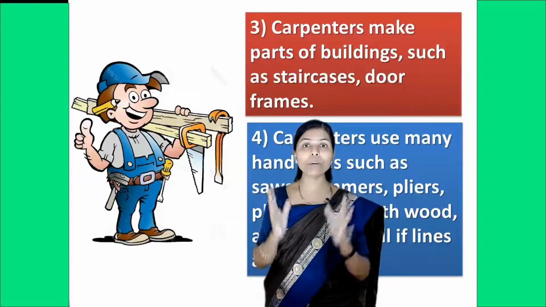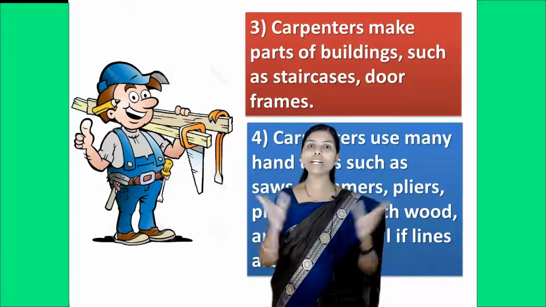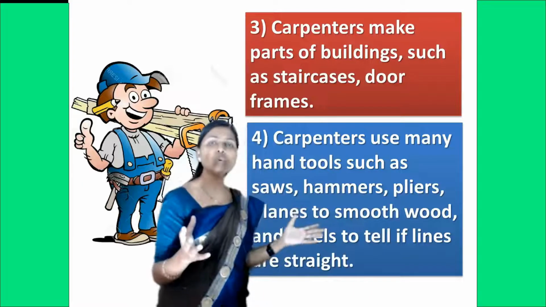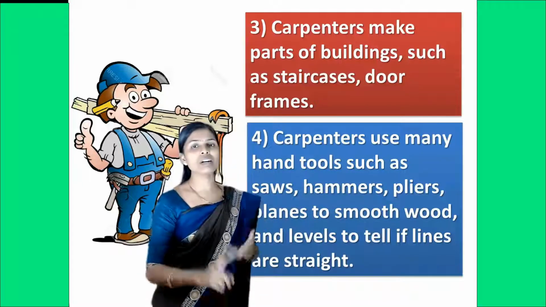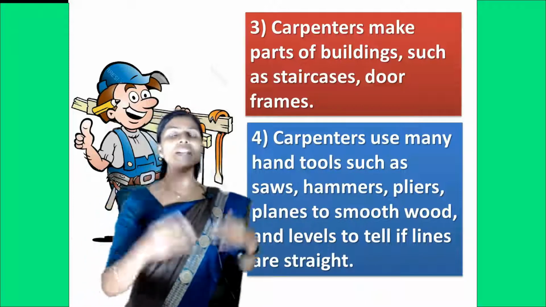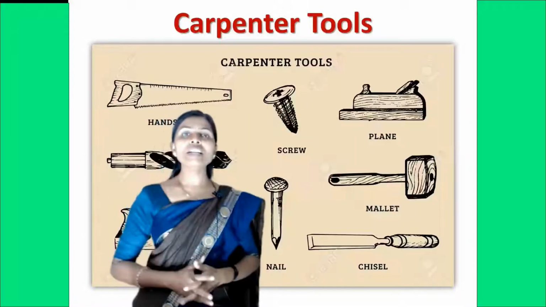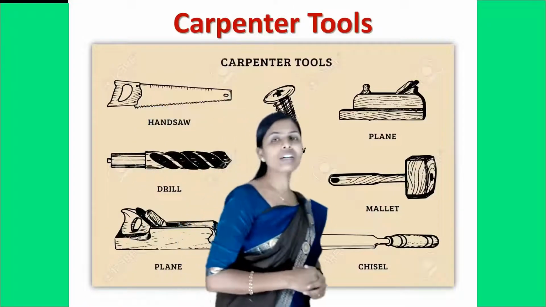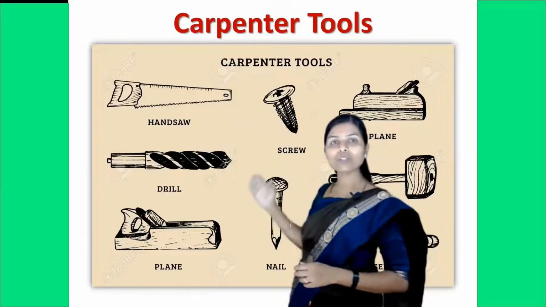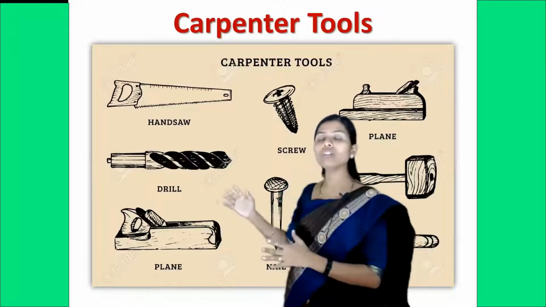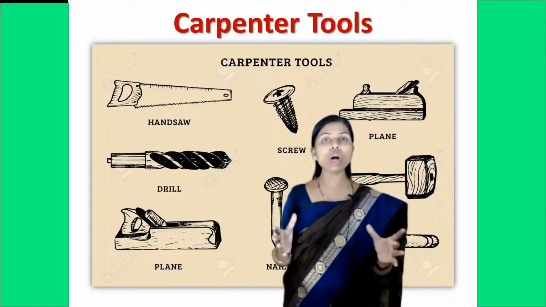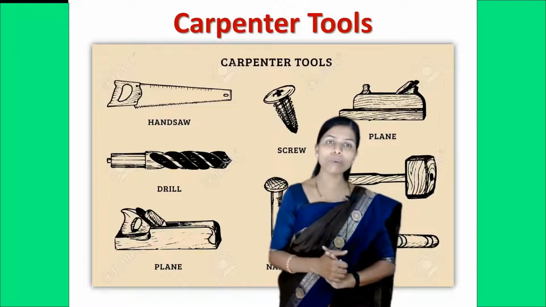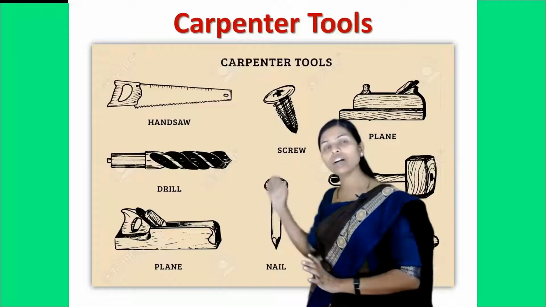The carpenter makes parts of a building. Many times we have seen doors and windows. They are made up of wood only. The carpenter uses many hand tools such as saws, hammers, pliers and planes, and makes many different types of things. Here you can see many different types of carpenter tools. The carpenter or woodworker uses many different types of tools to prepare a building. If they want to prepare furniture or anything made of wood, they use the different tools.